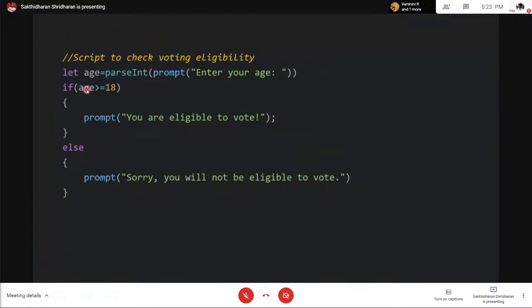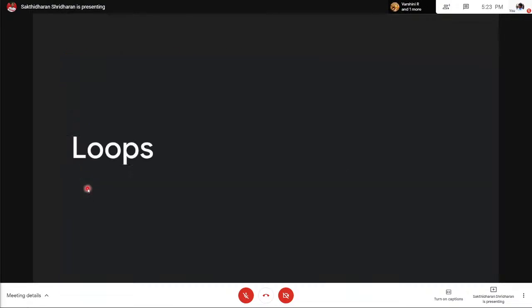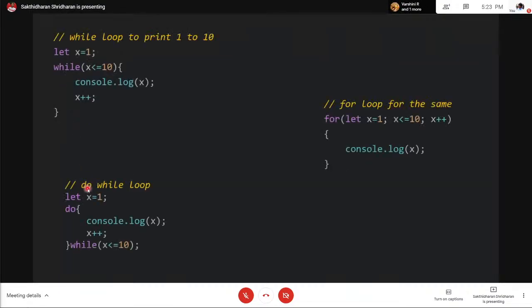So here the age is checked, and if this condition returns a true value, the body inside this is evaluated, else this part is evaluated. Now let's go to loops. Again simple. It again is similar to C++ here.